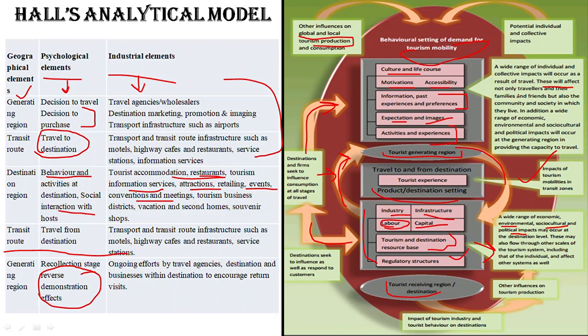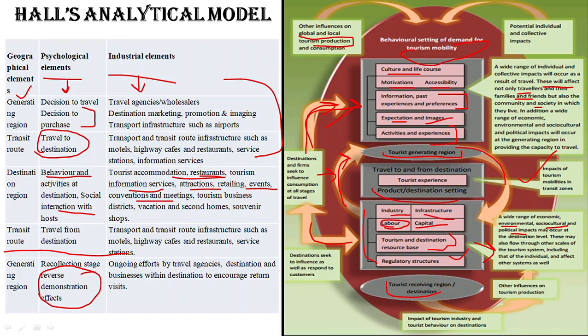So not only the traveler but families, friends, and the communities and society will be influenced by the destination, by the experience of the tourist. Okay, and the destination promotional strategies, marketing strategies will influence the generating region. So that is basically Hall's analytical model.